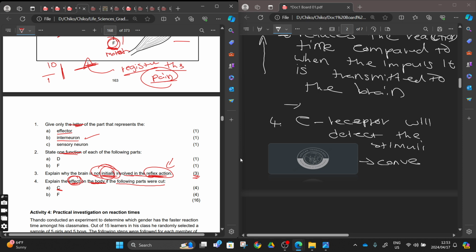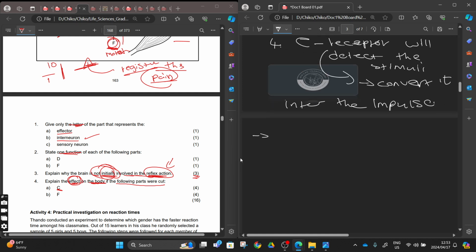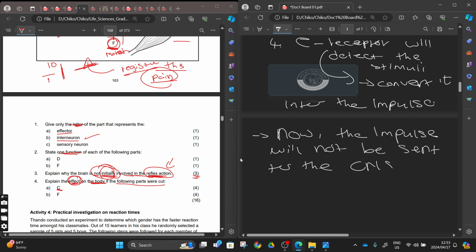The receptor will detect the stimuli, and you also write the receptor will convert the stimuli into impulse. So here's the thing: after converting the impulse, the impulse will not be sent to the central nervous system to be interpreted.